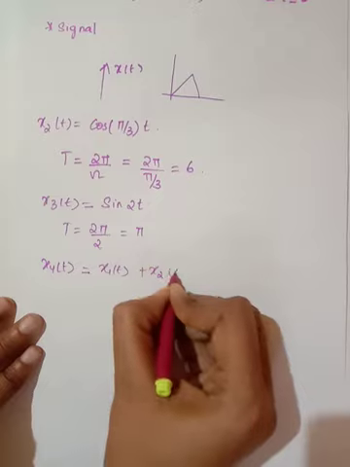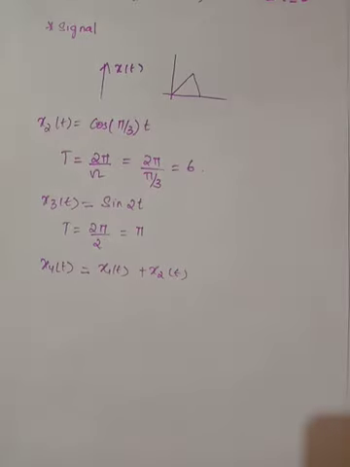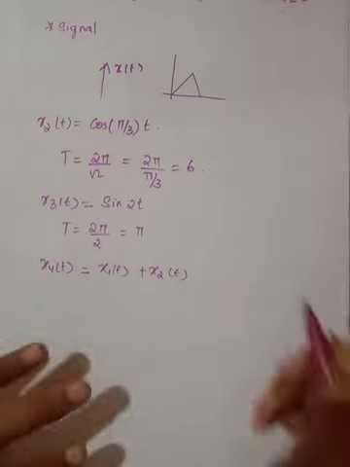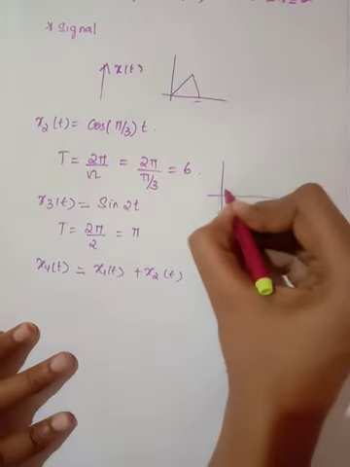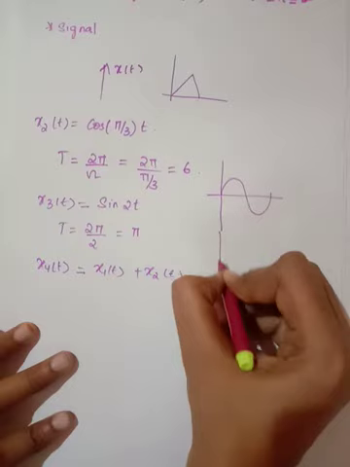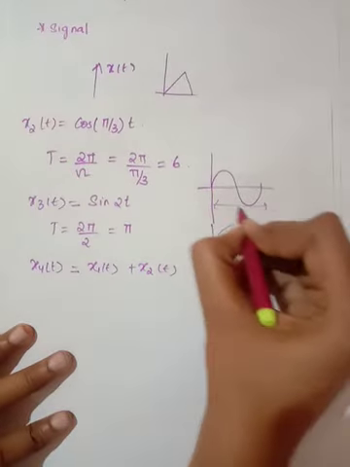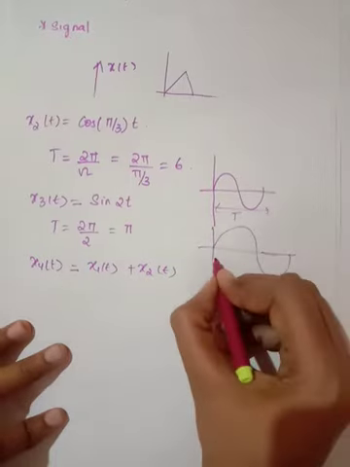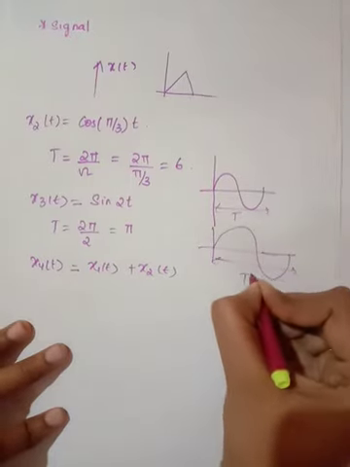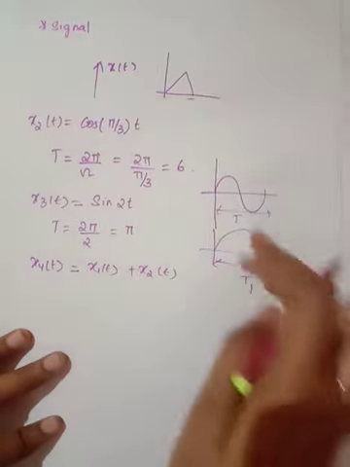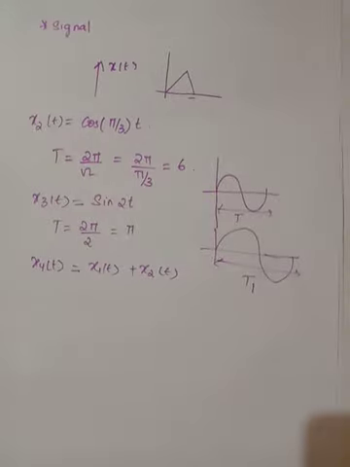So far what we have seen is, if your signal contains only one frequency, you can easily find its periodicity. Suppose I am having the addition of two signals. Consider this is one signal, and I am having another signal like this. This is one fundamental time period T, and this is another fundamental time period T1. When you add these two signals, it is difficult to find its period, right?